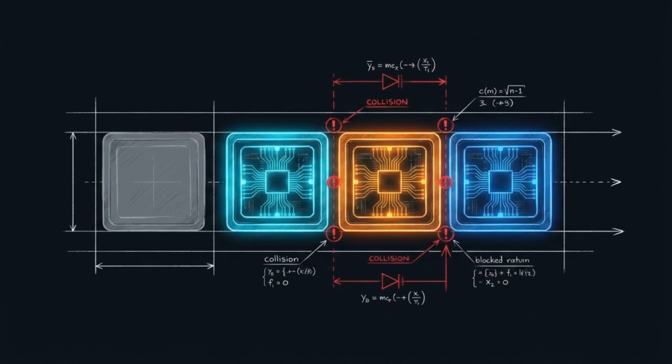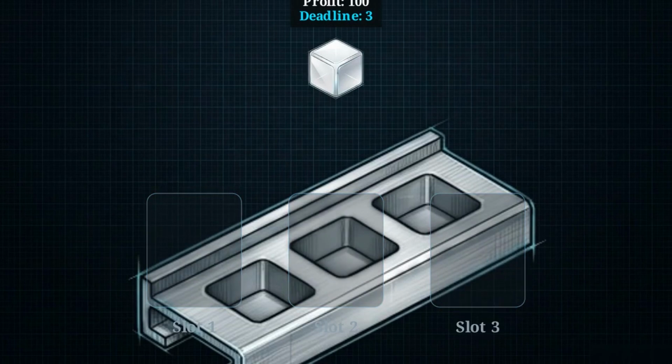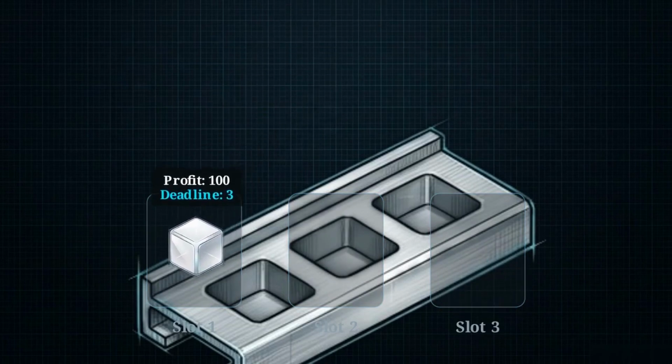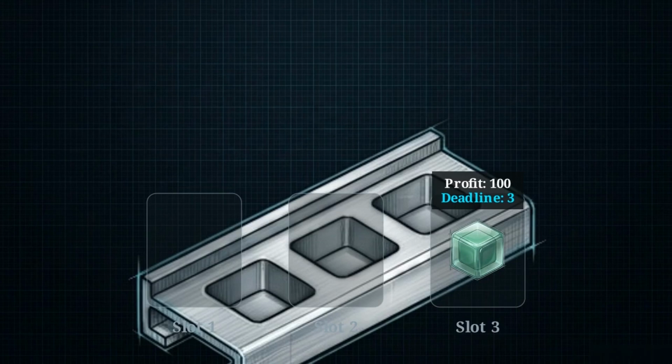To do that, we need a placement rule that prevents high-value jobs from blocking one another. Imagine we have a high-profit job with a deadline of 3. Slots 1, 2, and 3 are currently empty. The intuitive choice might be to execute this job immediately in slot 1. However, the optimal rule is to place the job in the latest possible available slot before its deadline, in this